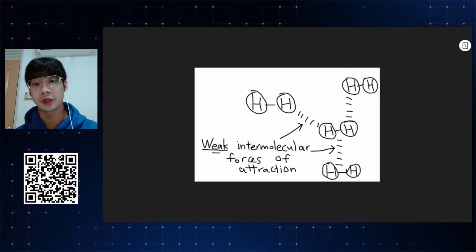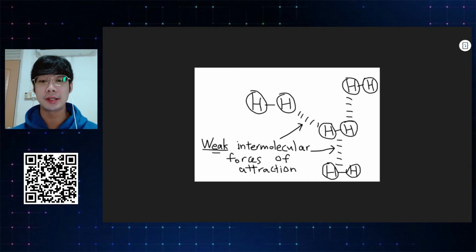Simple molecular structures in covalent compounds have low melting and boiling points because they have weak intermolecular forces of attraction. So you know that in covalent compounds there are two types of structure. There's simple molecular structure and there's giant molecular structure. The only difference is that simple molecular structures have weak intermolecular forces of attraction between molecules, whereas a giant molecular structure is just a giant structure that has atoms covalently bonded to each other.